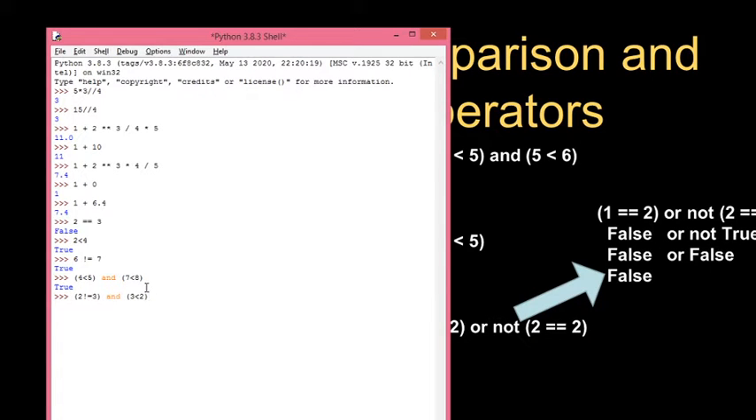Okay. What about 3 less than 2? It is false, sir. True and with false, and with anything will be false. Correct? Yes, sir. So 2 and with false is false. Right? That is false.